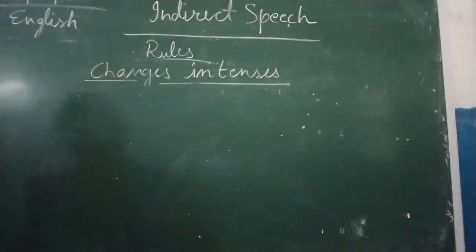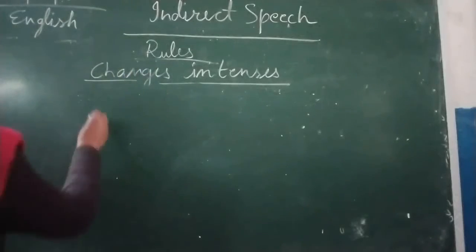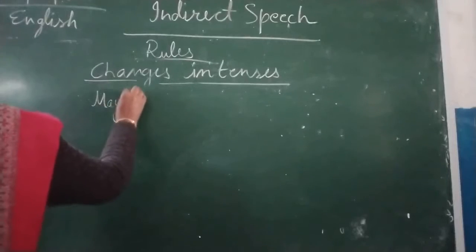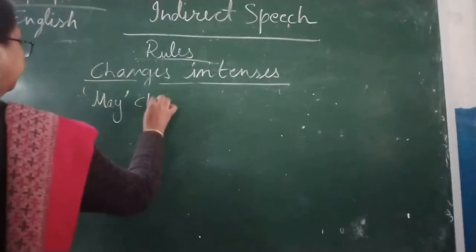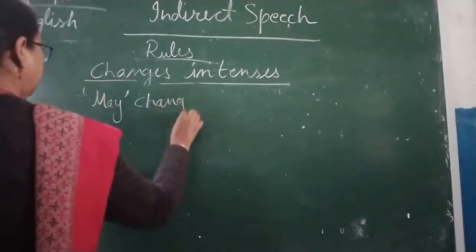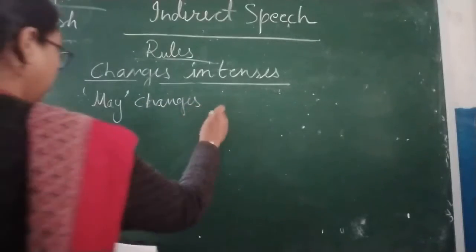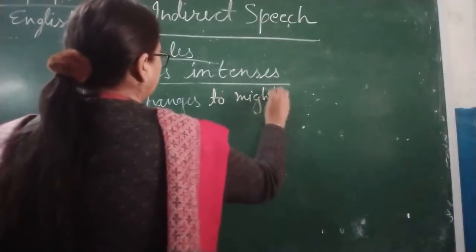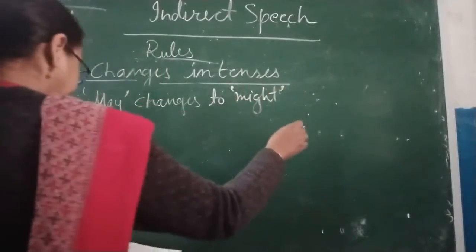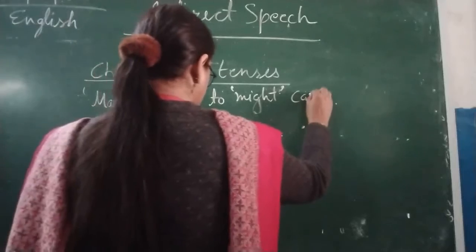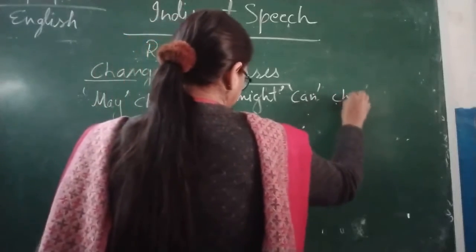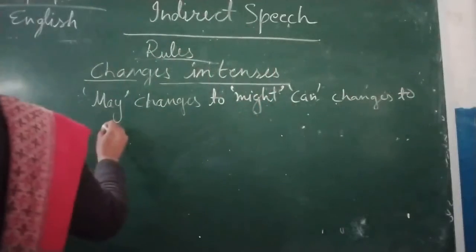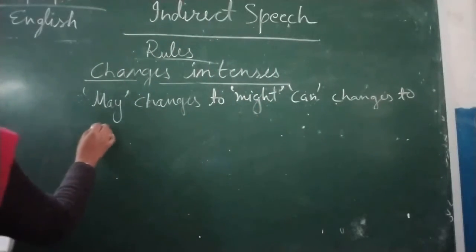Now we are going to write the other rule: may changes to might, can changes to could.